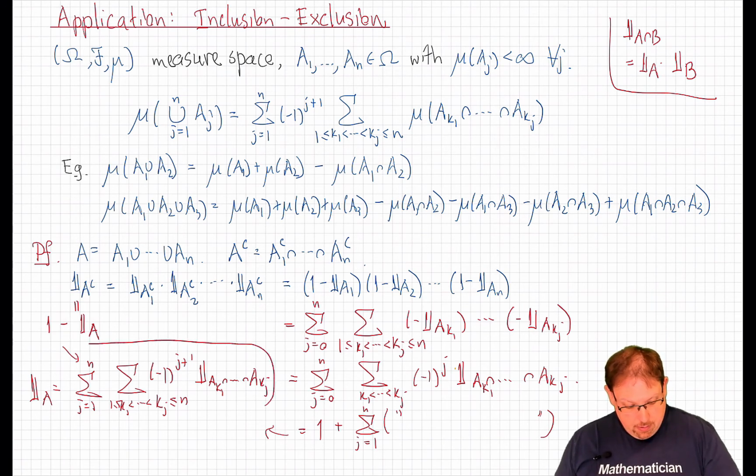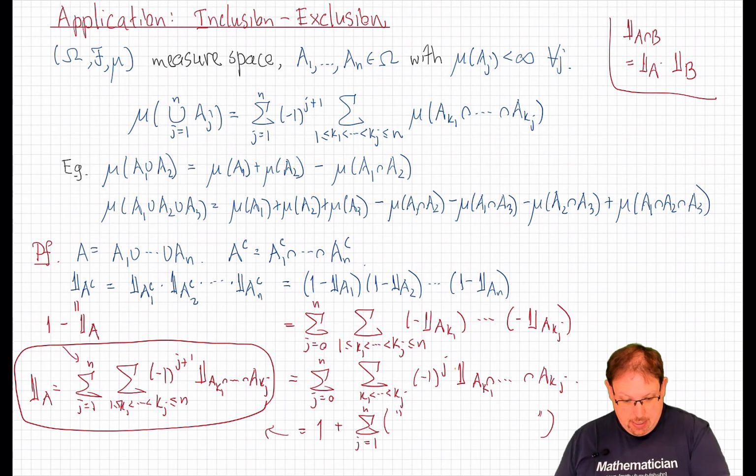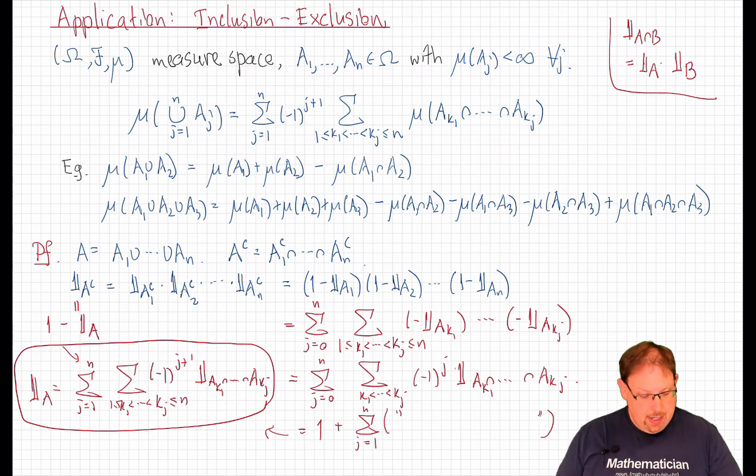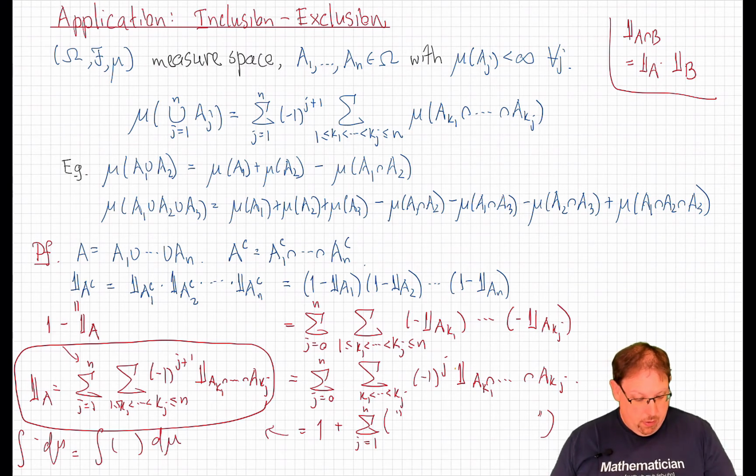And that, right there, is basically the same as the formula that we wanted to prove. All we have to do is integrate both sides with respect to mu and use the linearity of the integral. On the right-hand side, we'll get a sum of integrals of these indicator functions with these coefficients, and on the left we just have the integral of this term, where we note once again that those integrals of indicator functions are just the measures of the sets involved, completing the proof of the inclusion-exclusion formula with no induction.